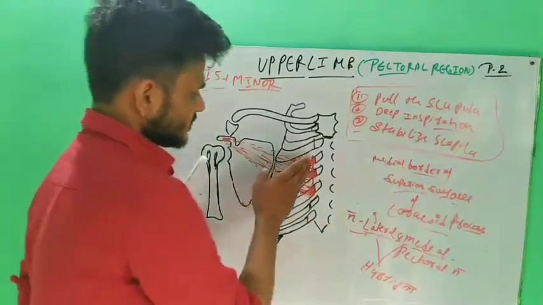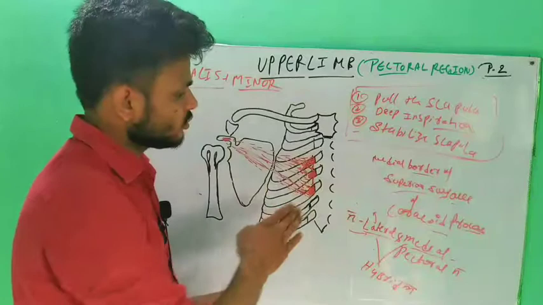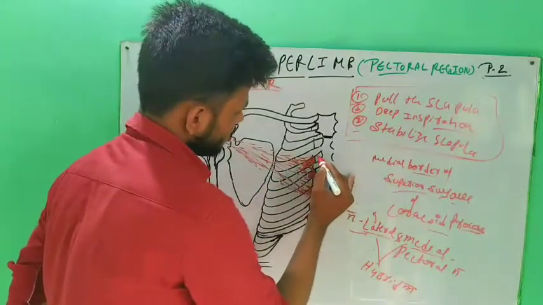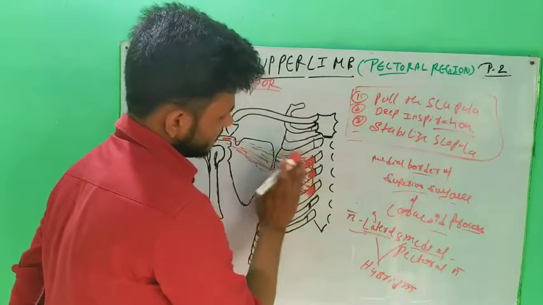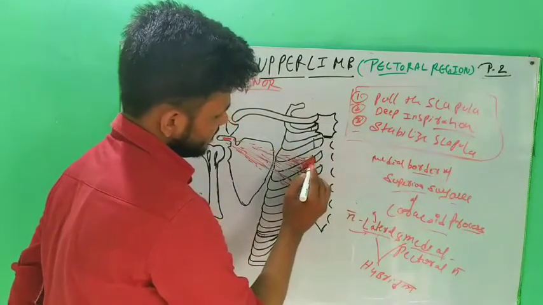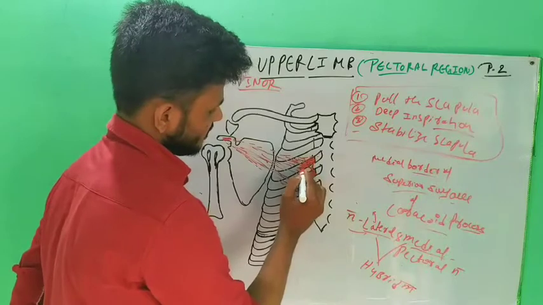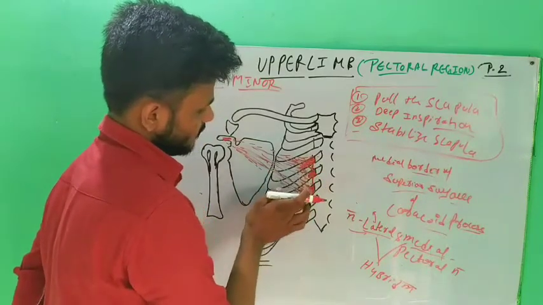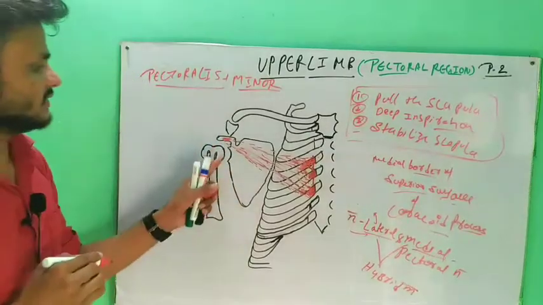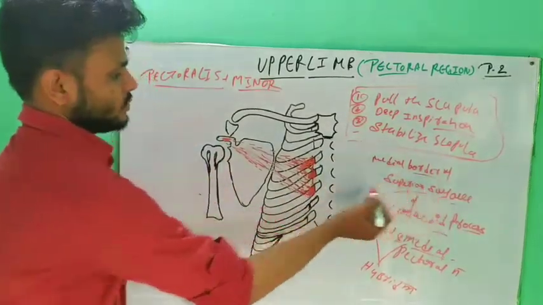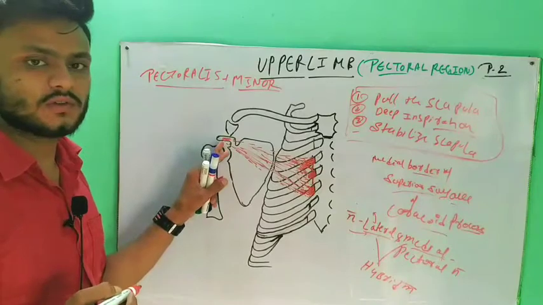Origin from the third, fourth, and fifth costochondral junctions. This is the chondral part, and this is the costal part, and this is the junction, that's why it is called the costochondral junction. It originates from the third, fourth, and fifth costochondral junctions and is inserted into the medial border of the superior surface of the coracoid process of the scapula.